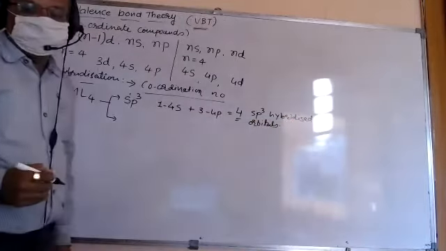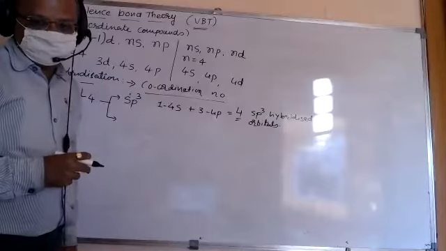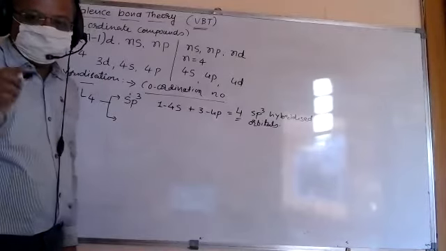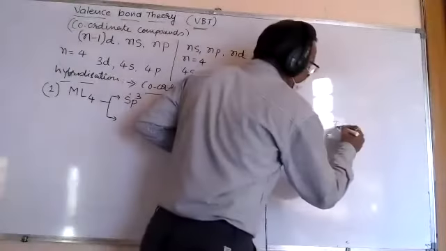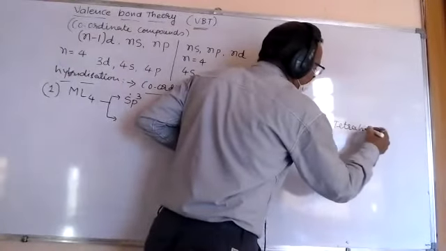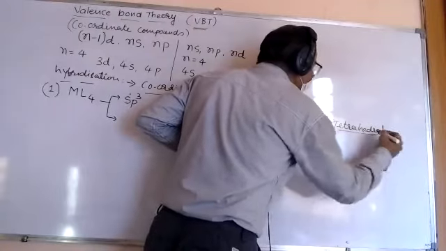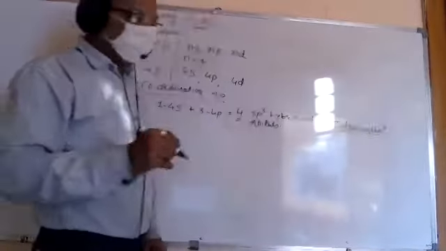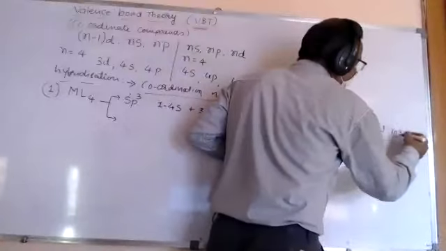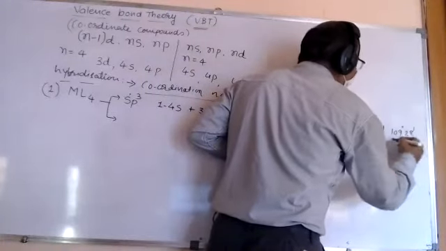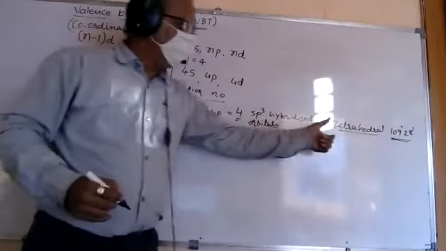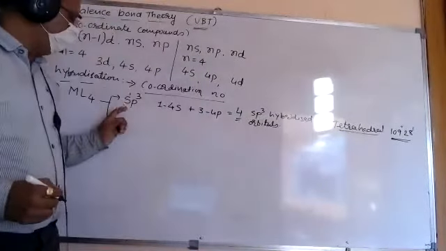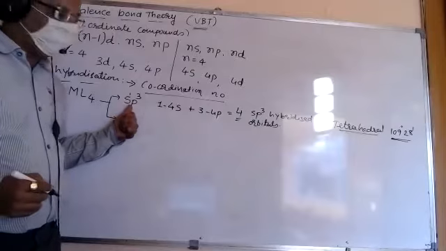They will come into existence. And friends, the shape here is tetrahedral, with 109 degree 28 minutes as the bond angle. So this is very specific for ML4. The first option is sp3 hybridization.